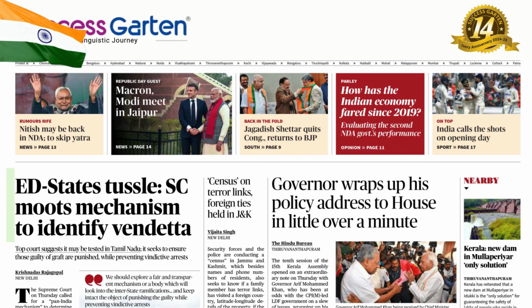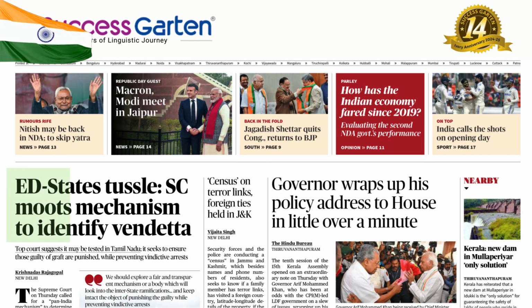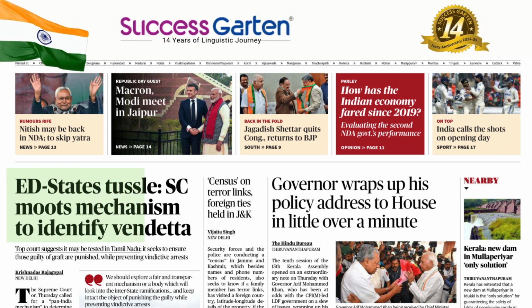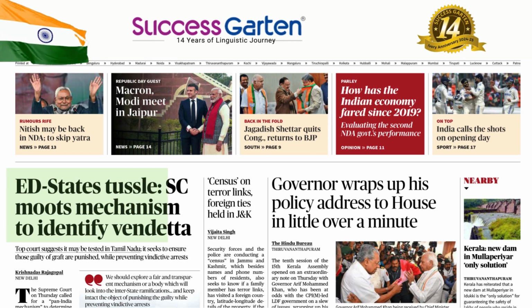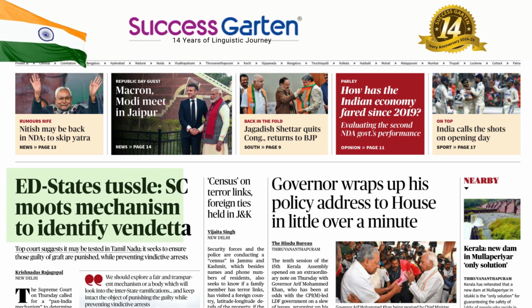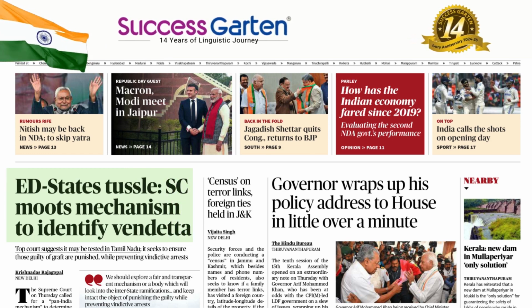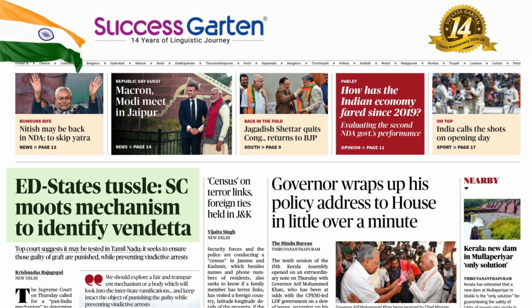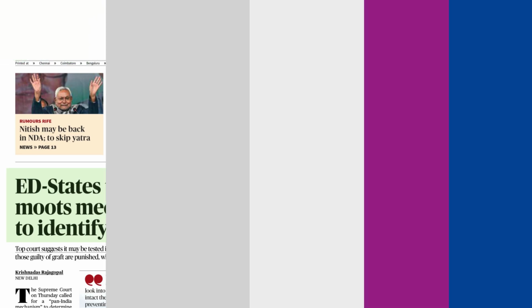Mechanism. Mechanism is a very interesting noun where you have an ISM ending. M-E-C-H-A-N-I-S-M. The pronunciation is very interesting. Mechanism. It's a beautiful thing. It means the way of doing something. Mechanism to identify. So here we have got another verb in the form of an infinitive.